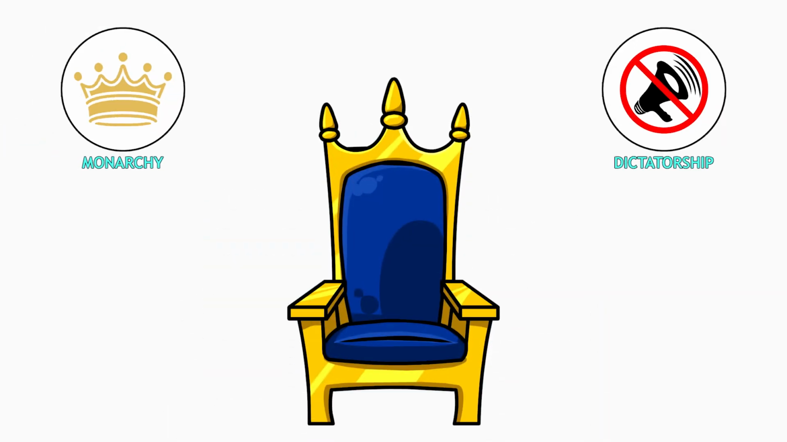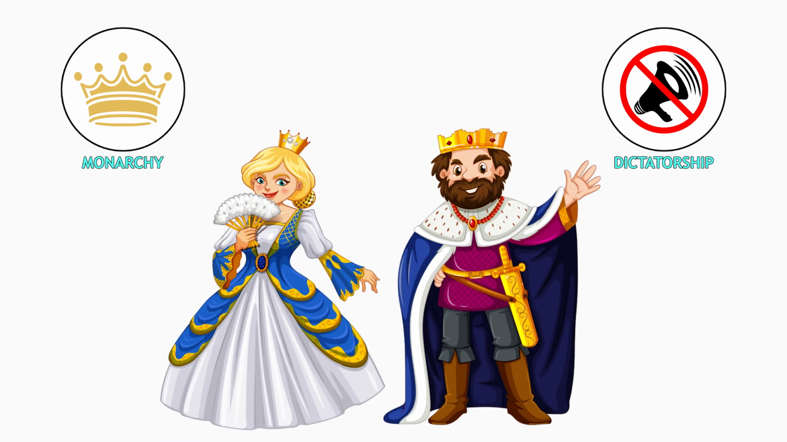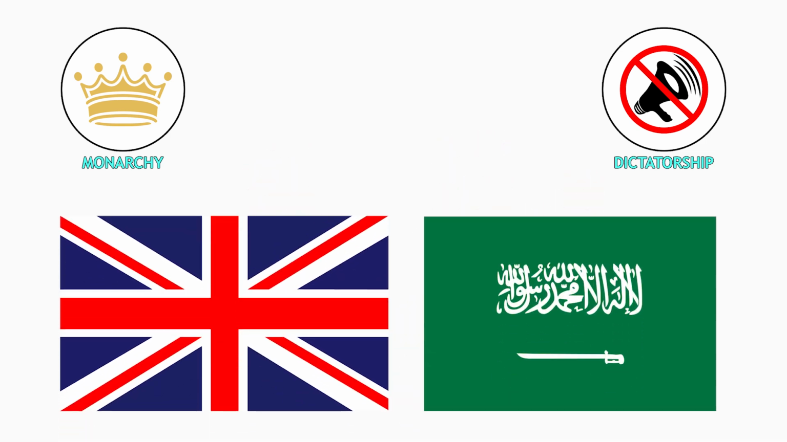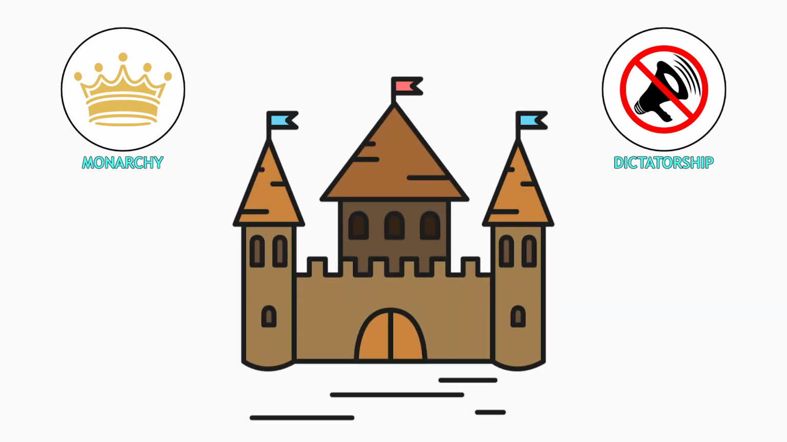Monarchy is a form of government where a single person, usually a king or queen, rules. Monarchies can be absolute with near complete power or constitutional with powers limited by laws. The British monarchy is largely ceremonial, while Saudi Arabia is an absolute monarchy. Monarchies often rely on hereditary succession, passing the throne through family lines, providing stability and continuity.